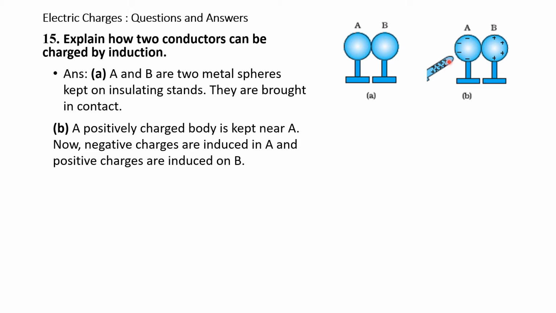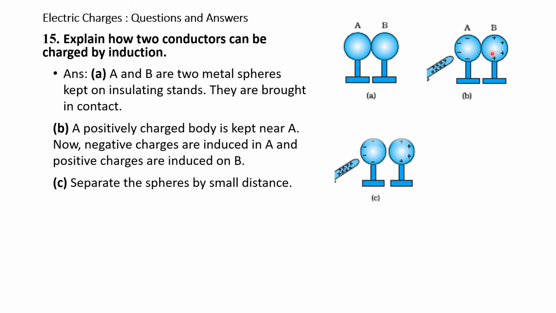By induction, negative charges are induced in A and positive charges are induced on B. Because of this positive body, the electrons, negatively charged particles, come nearer to it. So A becomes negatively charged and B becomes positively charged.